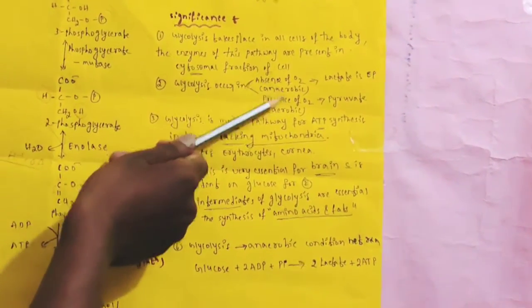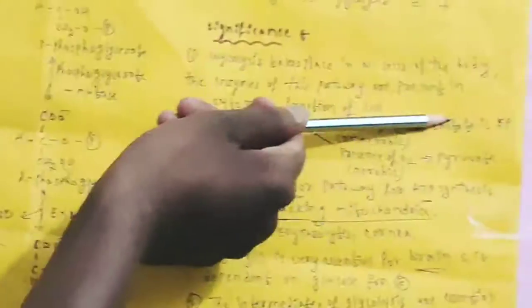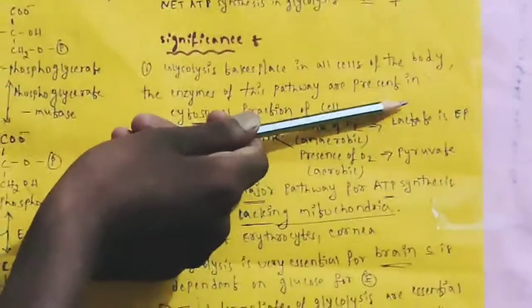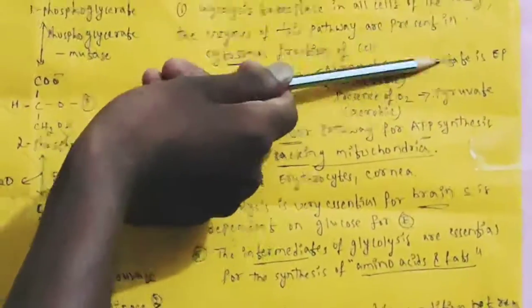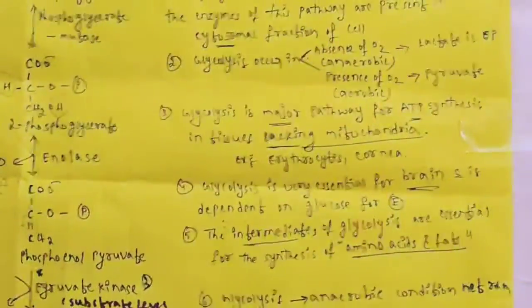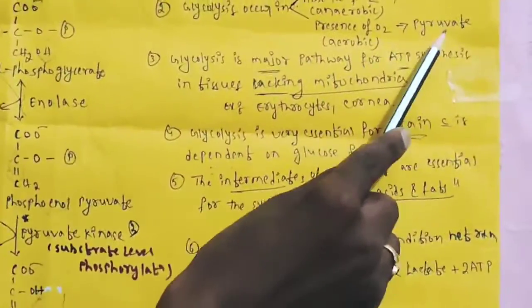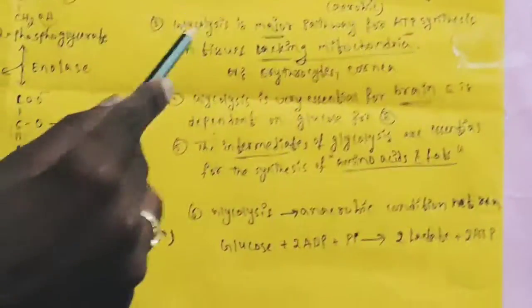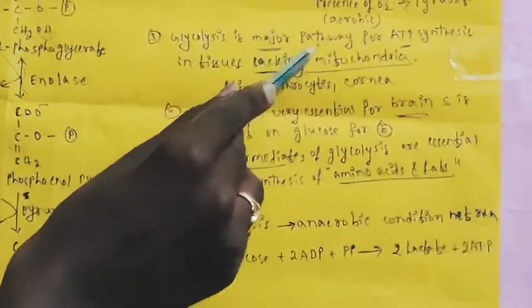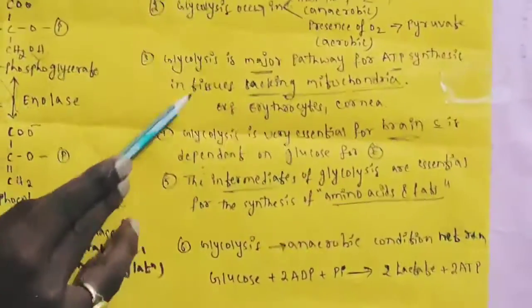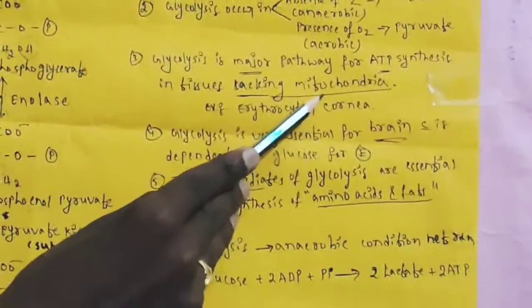In the absence of oxygen, meaning anaerobic condition, what is the end product? Lactate is the end product. The conversion of pyruvate to lactate only occurs in the absence of oxygen. In the presence of oxygen, it cannot be produced. Then in the presence of oxygen, the end product is pyruvate.